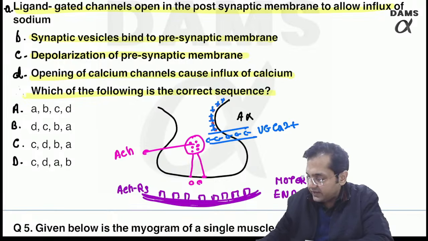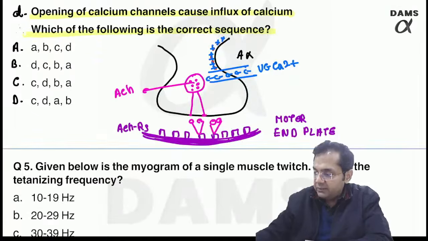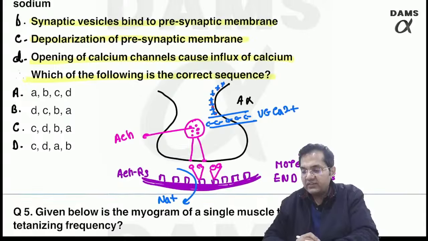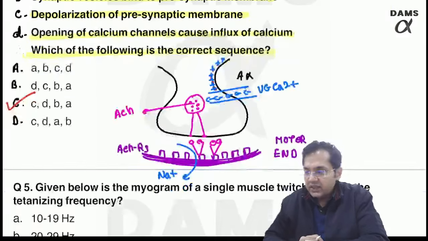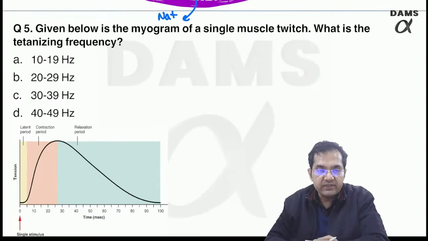This acetylcholine will bind to its receptor and will cause immediate influx of sodium ion. Fine, so let's arrange the events. First is C, then D, then B, and then A. So this was the answer, right? Events at the NMJ are a very important question for your exam as well.